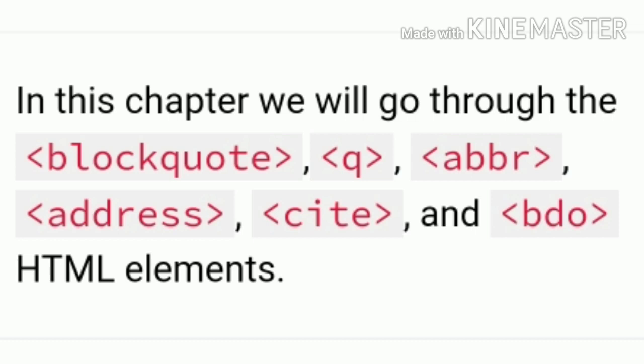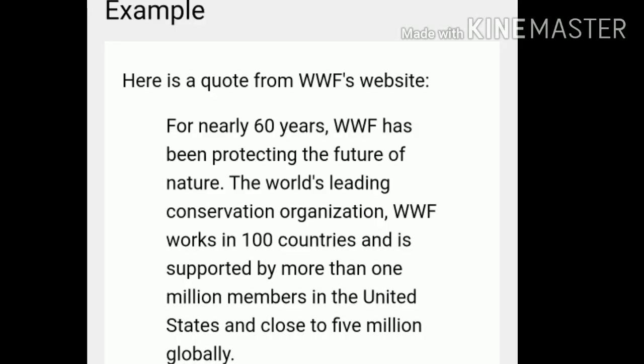These are some quotation formats. Okay, we are discussing an example here. Here is a quote from the WWF website: for nearly 60 years WWF has been protecting the future of nature. The world's leading conservation organization works in more than 100 countries and is supported by more than 1 million members in the United States and close to 5 million globally. This is some information on that.